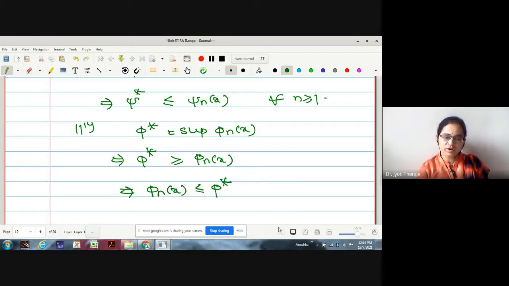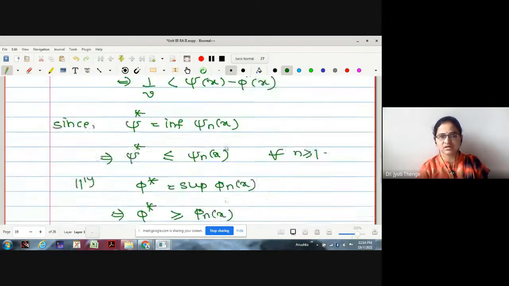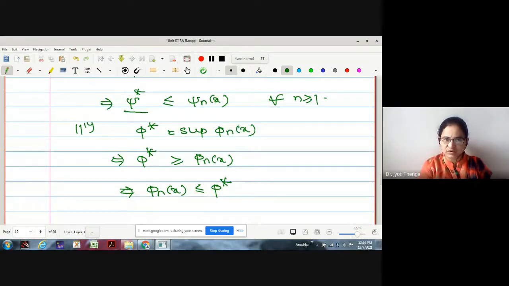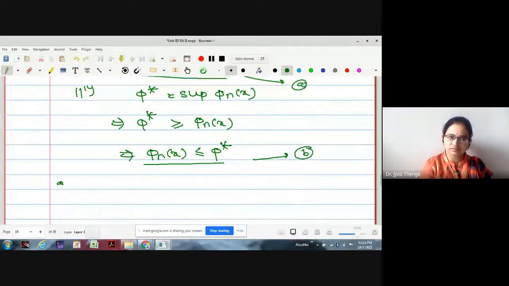Now we wanted to have a relation between psi star and phi star, this kind of relation: psi star minus phi star. Psi star is less than or equal to this, phi star is greater than or equal. If I want a subtraction of psi star and phi star, what should I do? Shall I add these two, A and B?